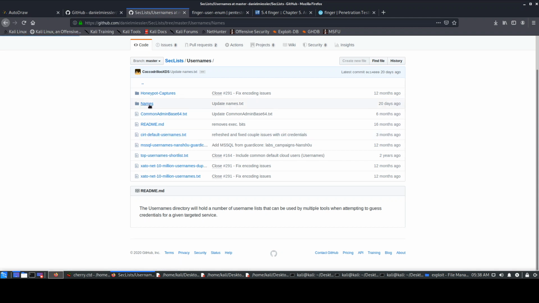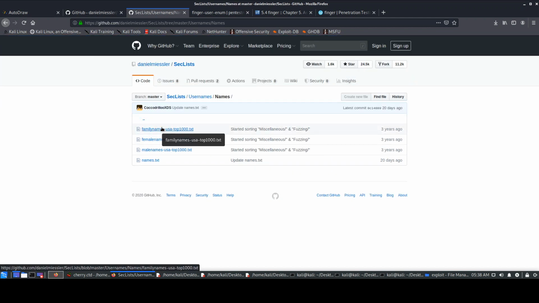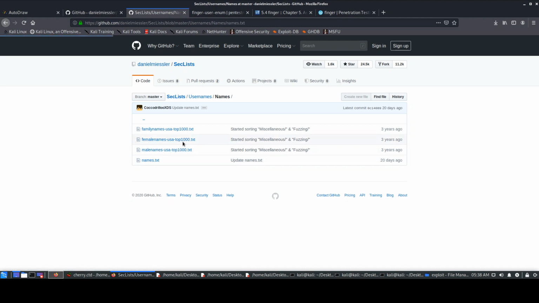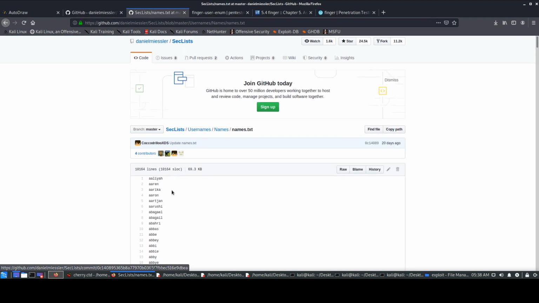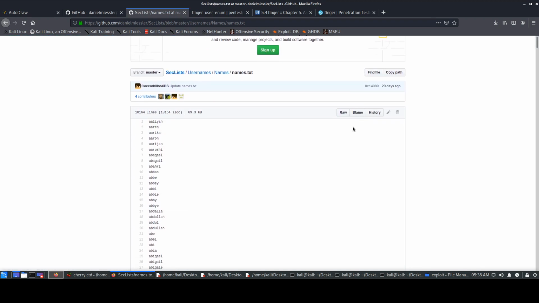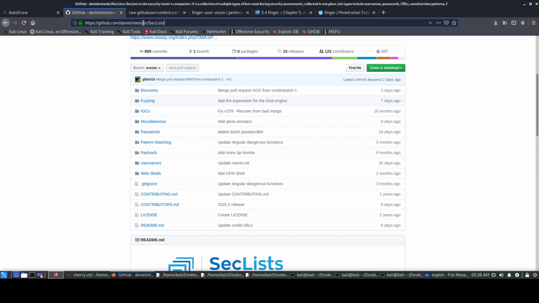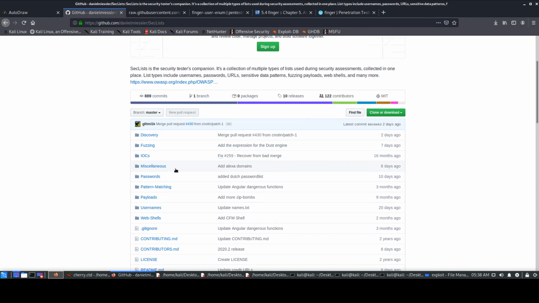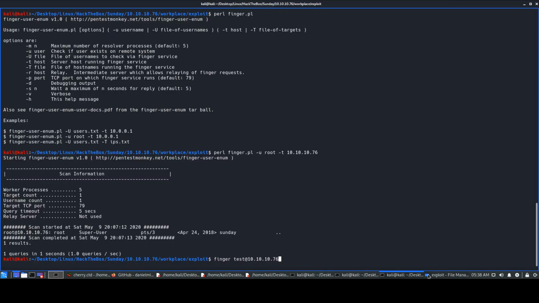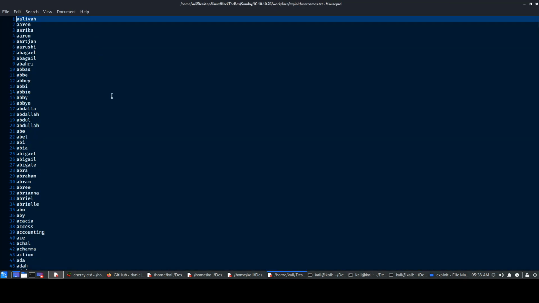So I just went to this names list and it says family, female, male. So I did not want to distinguish between that. Then there was this names.txt. So I clicked on that, and it had around 10,000 entries or something. So I just use this particular thing. I just did raw, obviously. Take copy and paste it, or you can do git clone and download that SecLists folder. Okay, so I already did create this username.txt file.